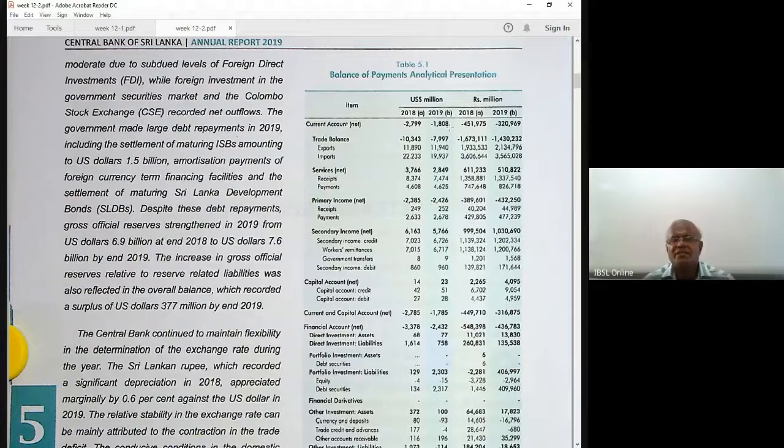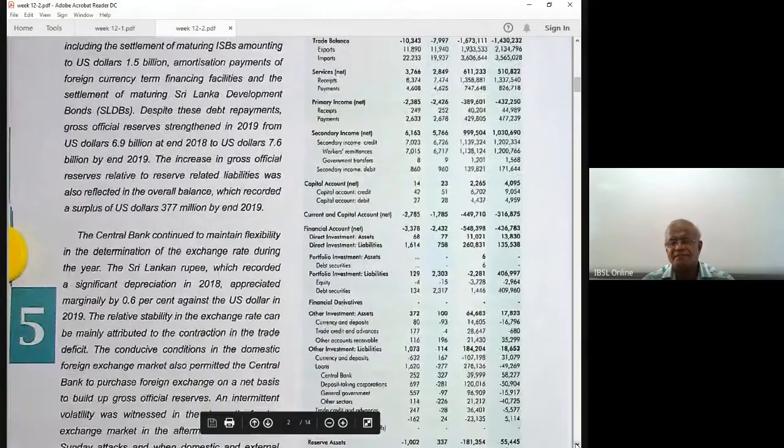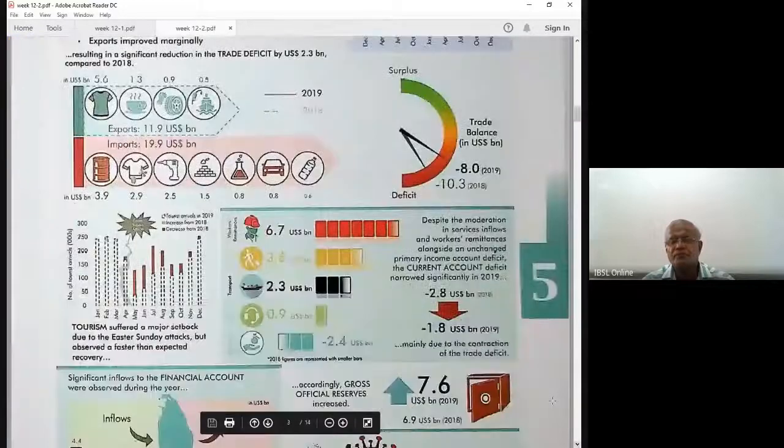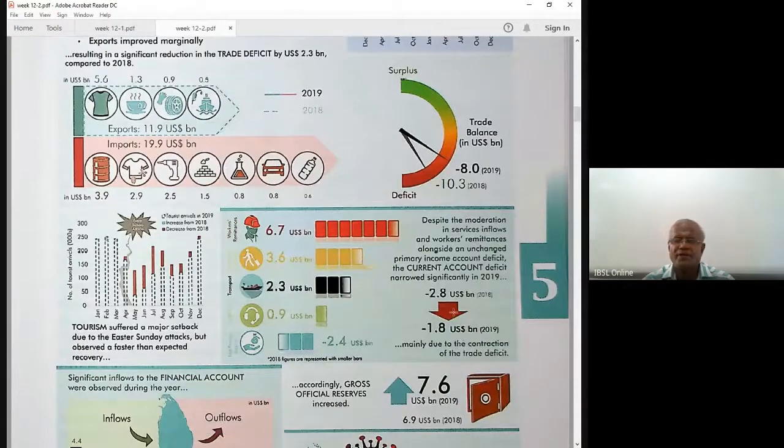So that's why in this pictorial presentation they say the current account deficit narrowed significantly, 2.8 to 1.8, mainly due to the contraction of the trade deficit. Why? What are the reasons?